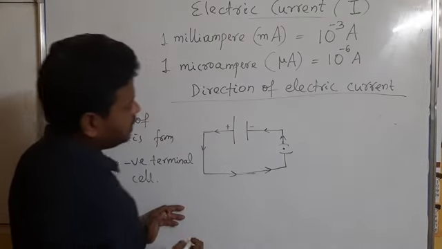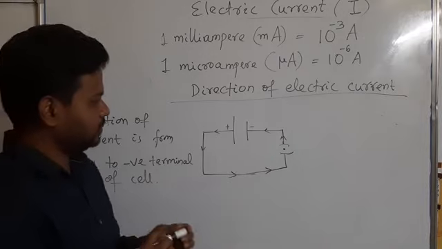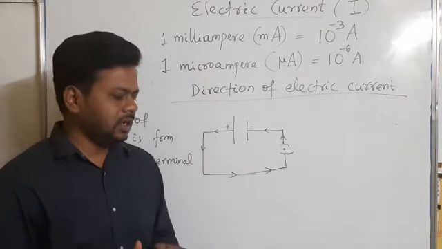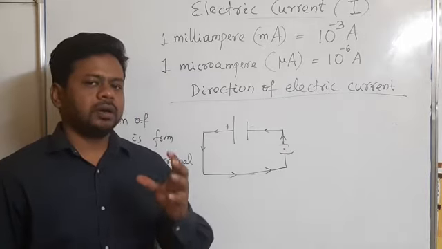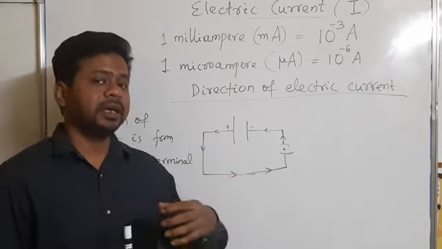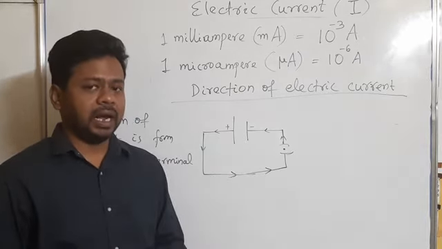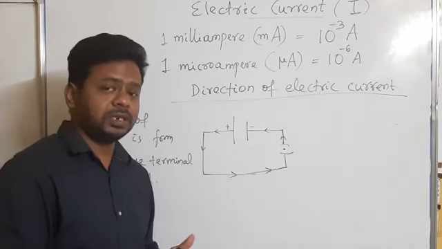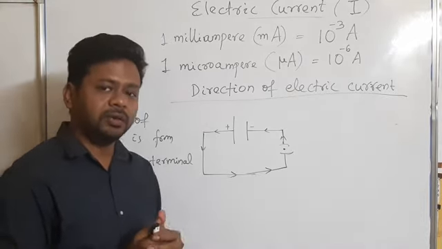So this is the direction of current. But when electrons were discovered, it was found that in an atom electrons are present on the outside, and electrons can come out from the atom, and actually electrons flow in a conductor, not the positively charged proton. Proton is present inside the nucleus.